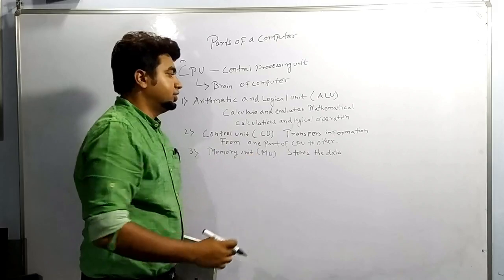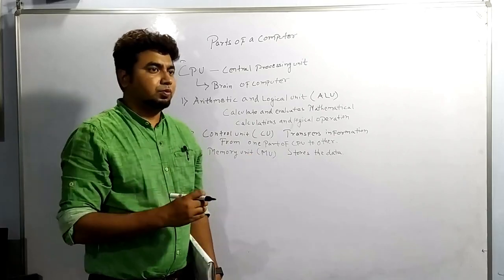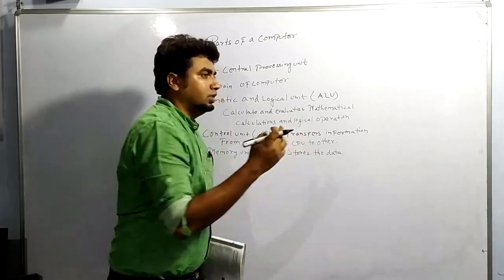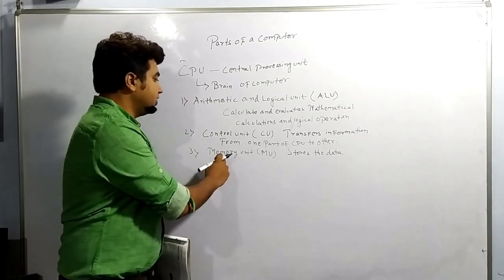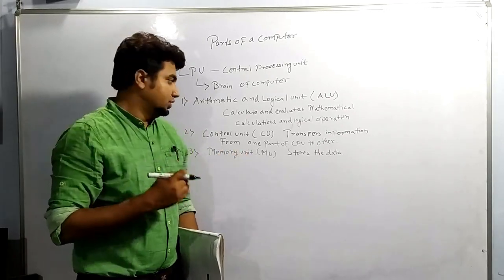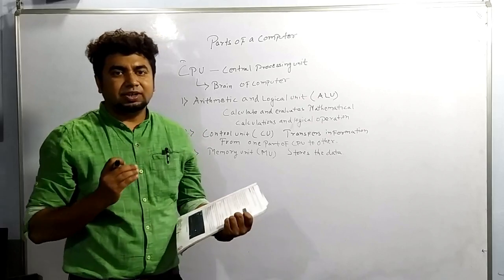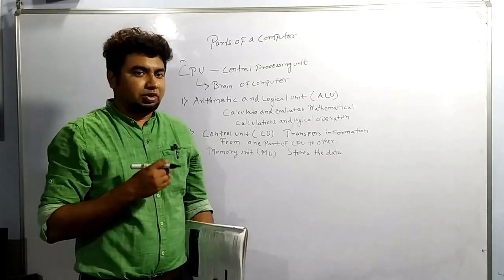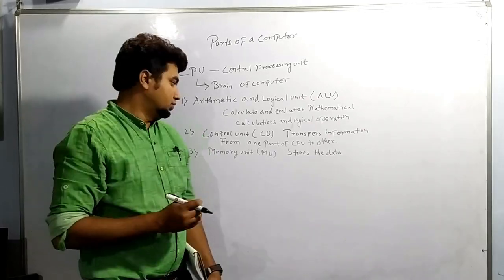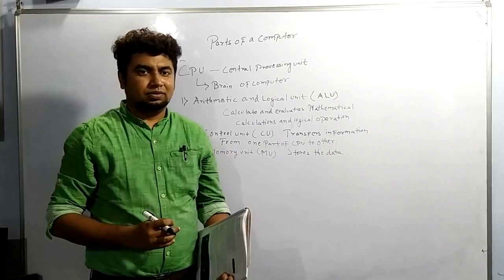Second part is control unit. It transfers information from one part of the CPU to another. And the third thing is memory unit. It stores the data, whatever data is there in the CPU or any data you want to store.